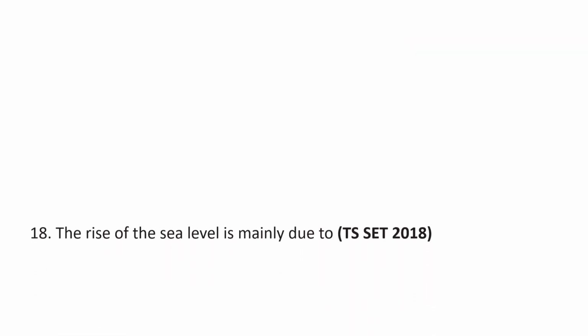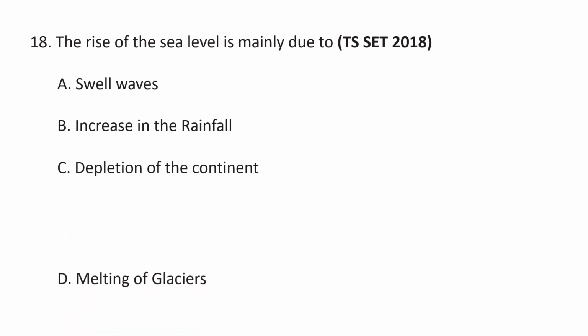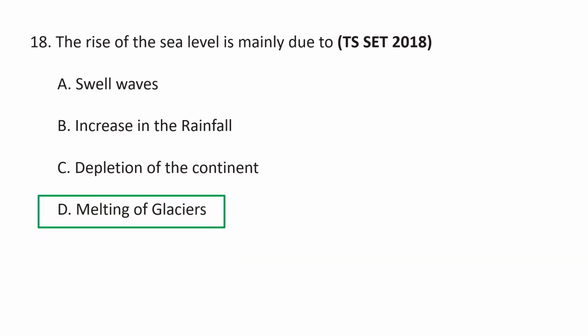Next question. The rise of the sea level is mainly due to A. Swell waves, B. Increase in the rainfall, C. Depletion of the continent, D. Melting of the glaciers. The rise of the sea level is mainly due to melting of the glaciers. Sea level rise is caused primarily by two important factors related to global warming: the added water from the melting ice sheets and glaciers, and the expansion of the sea water as it warms. So this is a very significant phenomenon, global warming, and the rise of the sea level is mainly due to the melting of glaciers. D is the correct answer.